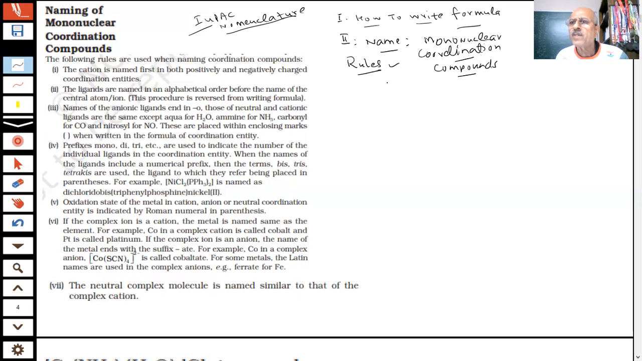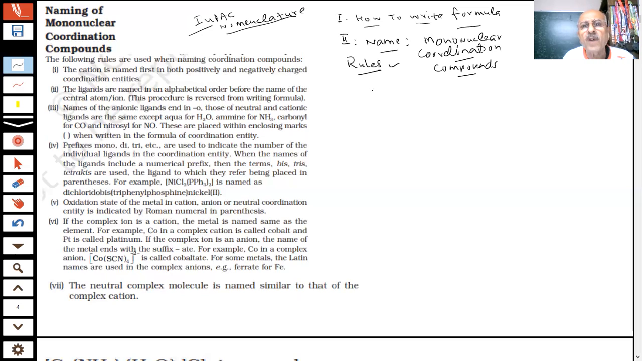They are written in the book. I have taken it from your NCERT book. We can read it, but after reading the first time, we have no answer. We have to learn it. And we will learn slowly as we do more and more questions, students. So the first rule: when naming the coordination compound, the cation is named first in both positively and negatively charged coordination entities.